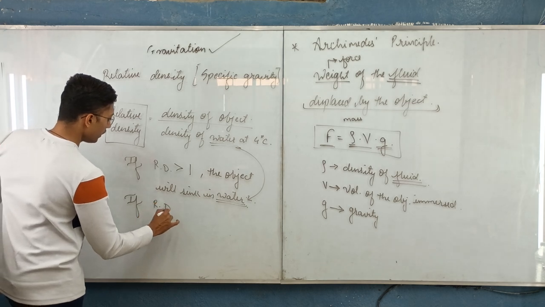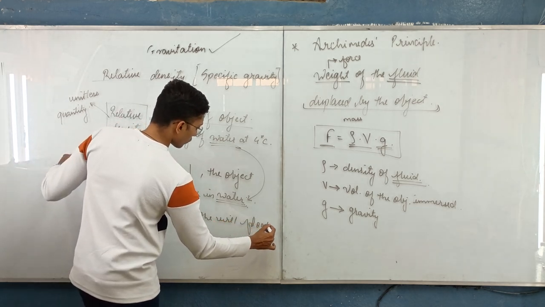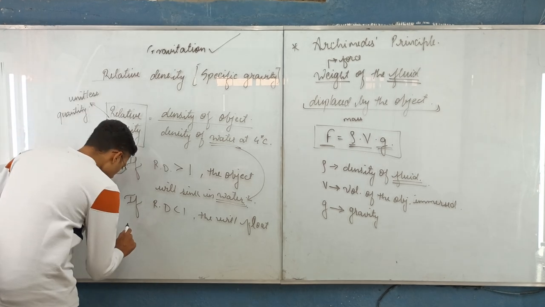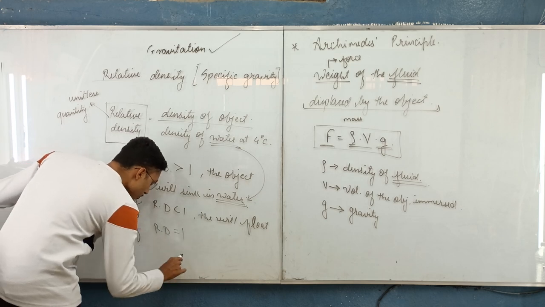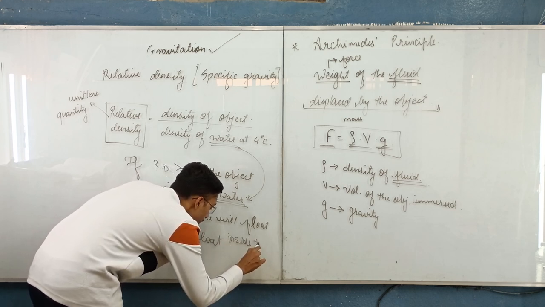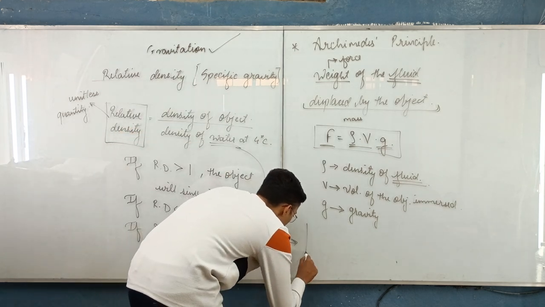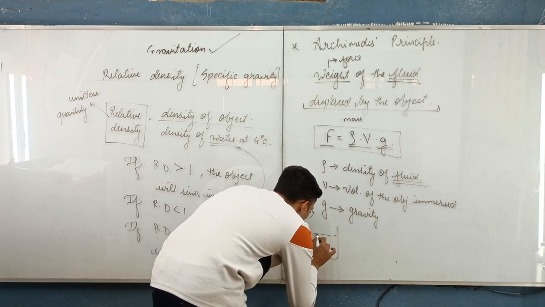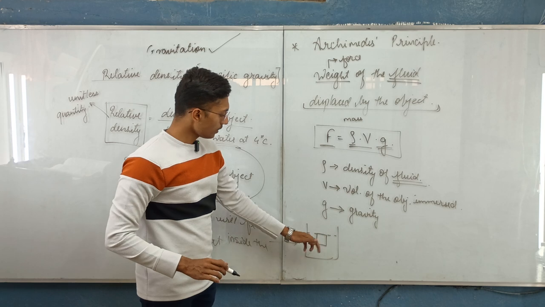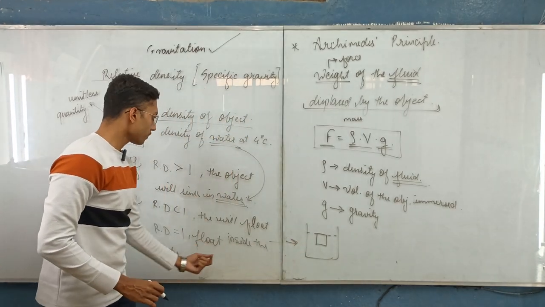And if the relative density is less than 1, the object will float. The object will float on the water. And if the relative density is equal to 1, the object will float inside the water. This is also an important case, float inside the water. Now what does float inside the water mean? Let me show you with a diagram: the object is completely inside the liquid. Has it gone completely down? No. Is a little part above? No. It is completely under, just at the surface of the water. This will be called floating inside the water.